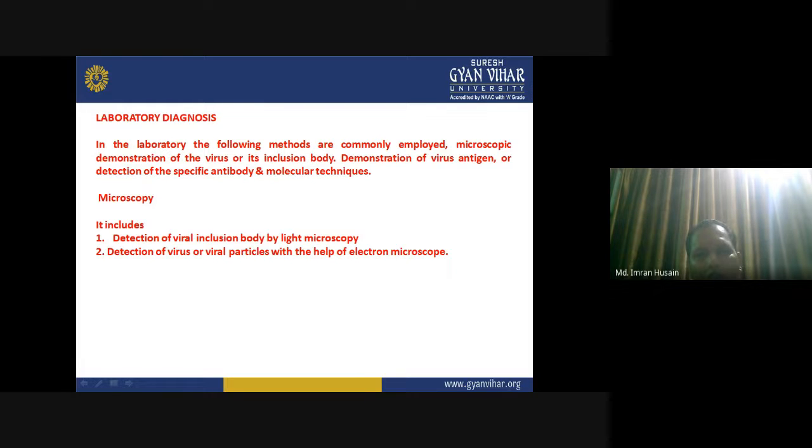Following this, after the inspection of the virus from every angle, scientists proceed ahead according to the protocol. So, what we see here is microscopy. It includes detection of viral inclusion bodies by light microscope, and detection of virus or viral particles with the help of electron microscope.